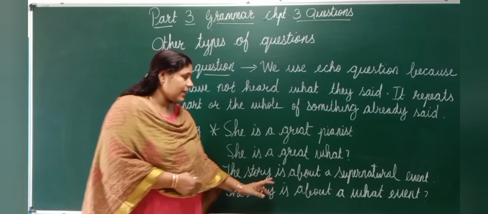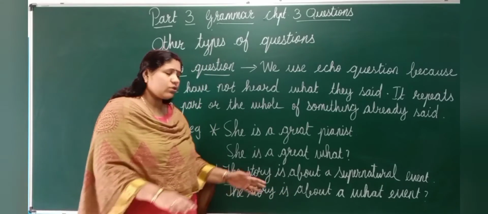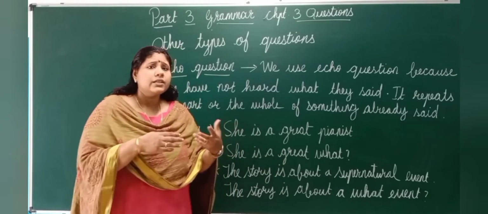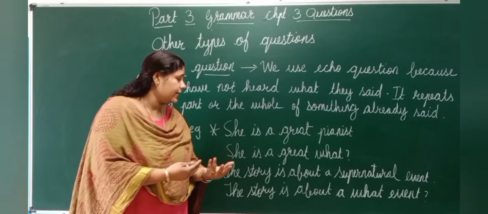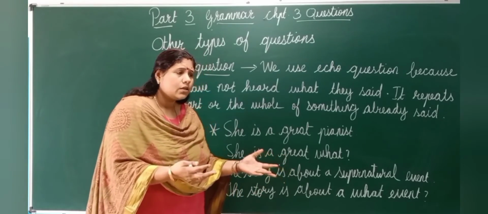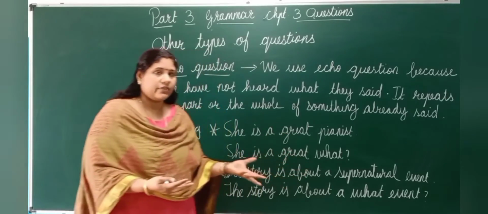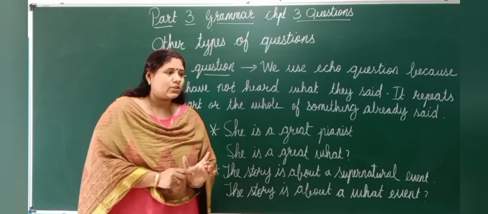The story is about a supernatural event. The story is about a what event? So the listener did not listen to it properly. What did I say or what other person said? So he or she is saying the story is about a what event? Answer is what? A supernatural event. But he or she did not listen to that supernatural properly. That's why he is saying that.